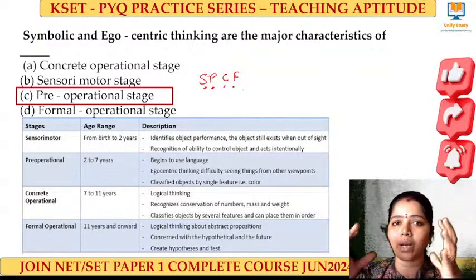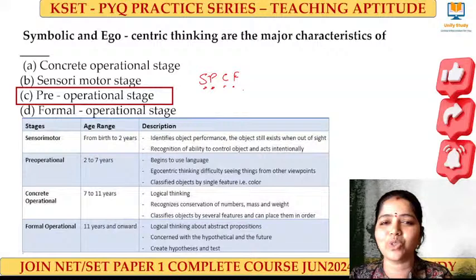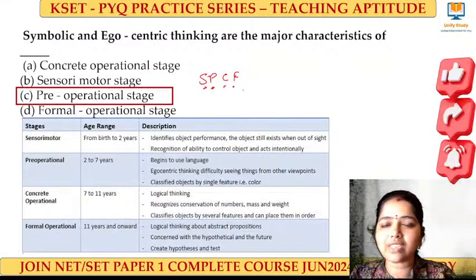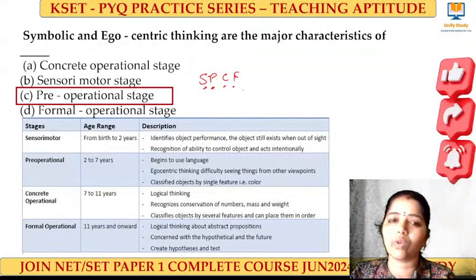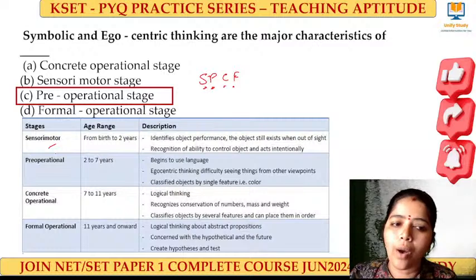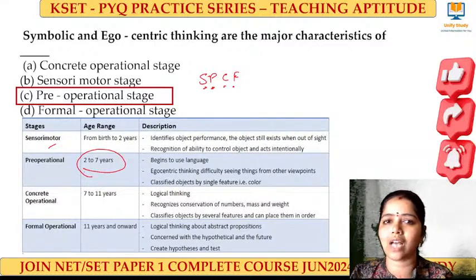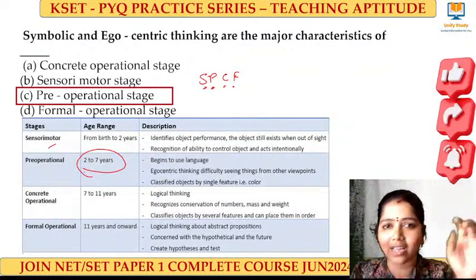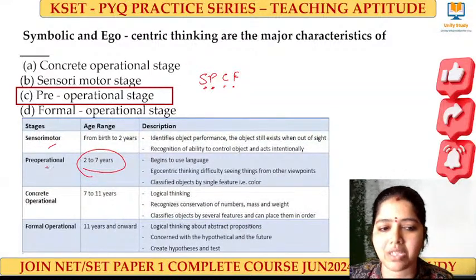They used to remember the mother's character. If the mother was not there, the child used to cry because the object is not there. So out of sight, it was not able to sense that object, so it starts crying and looking around, and that is sensory motor. The pre-operational stage is what? 2 to 7 years, and they start speaking their language, and they will be talking about everything from their own point of view. That is a major point that we have to learn in the pre-operational stage.